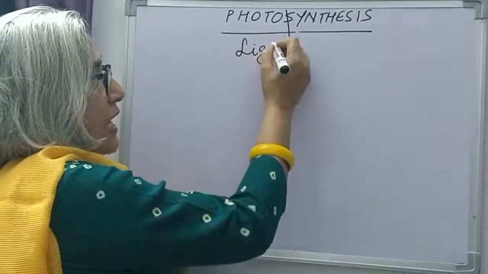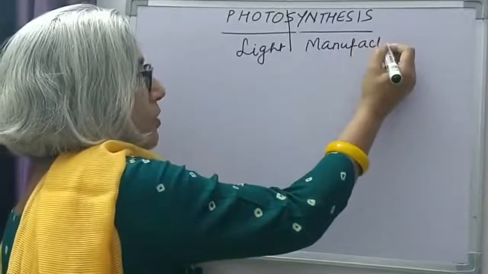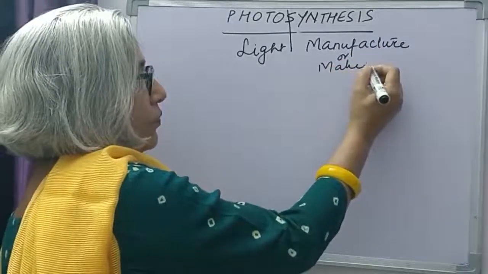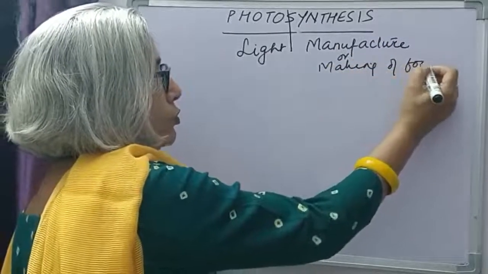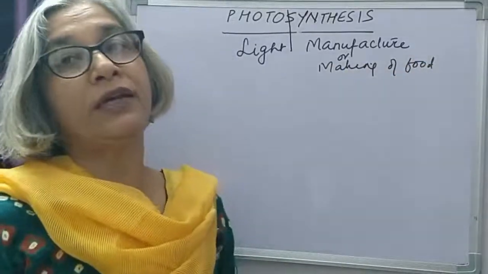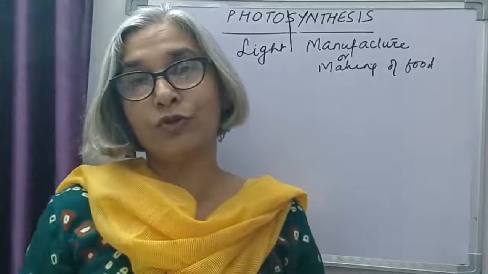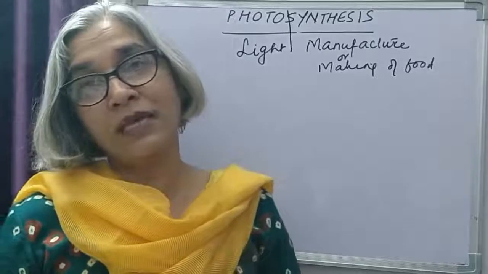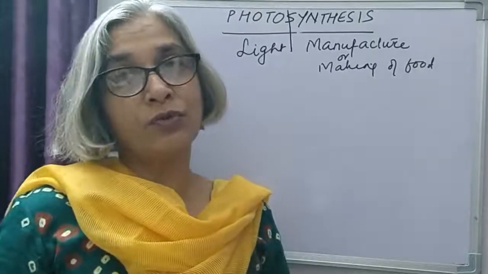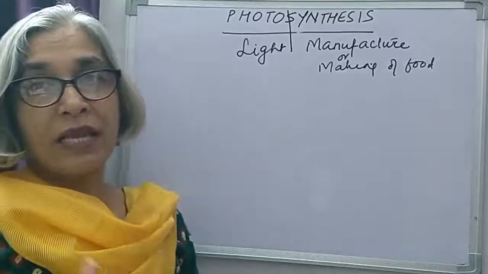Photo means light and synthesis means manufacture or making of food. So in simple terms we can say manufacture of food by the green plants in presence of light is called photosynthesis. Now when I say manufacture of food, food is produced by the plants in form of glucose, which then polymerizes to form starch.